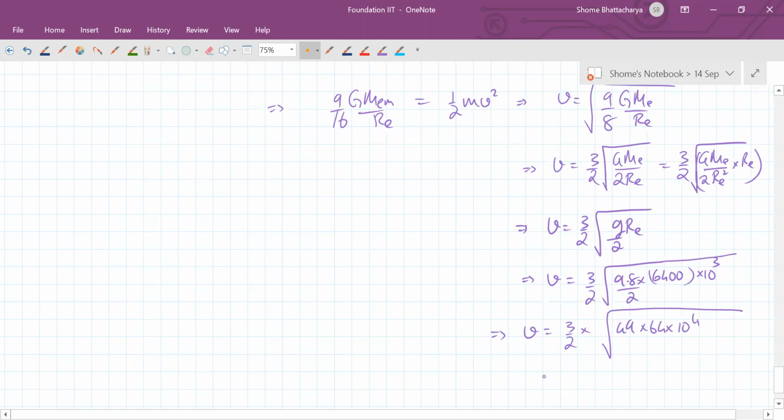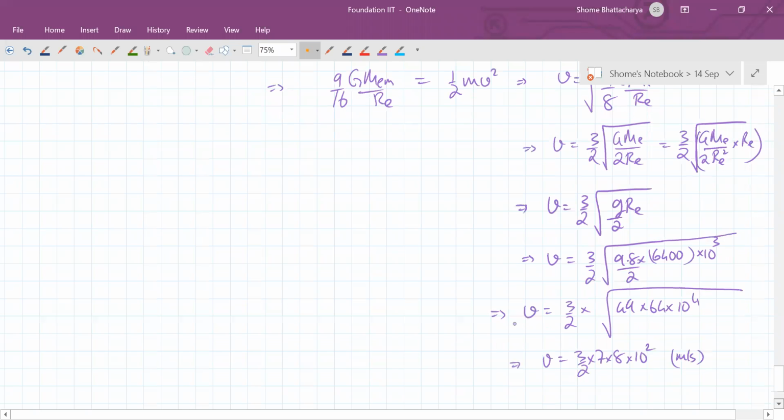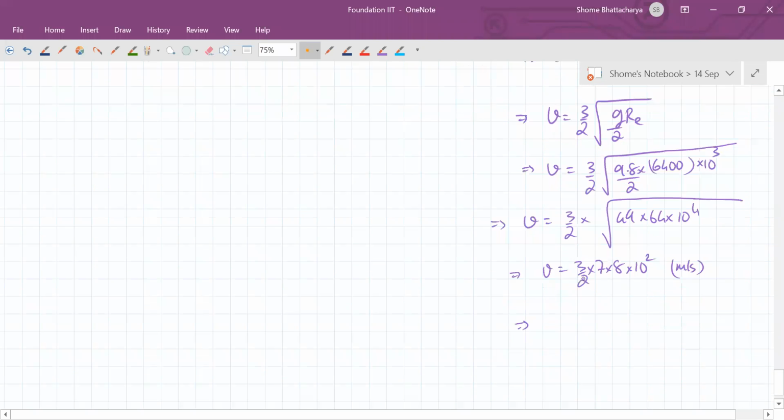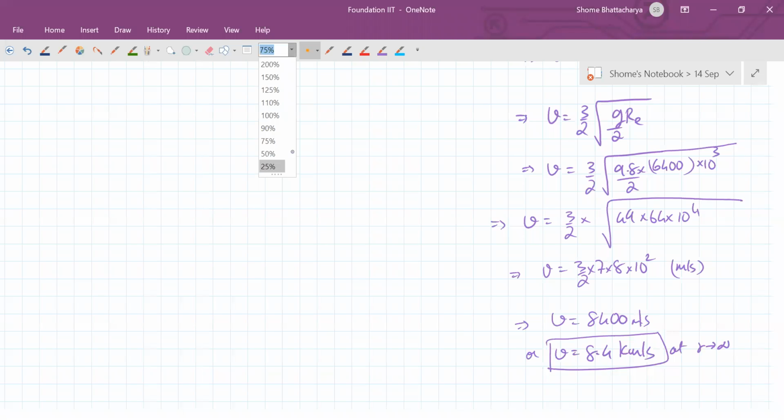So it will become this. So that's how much now, 8,400 meters per second, or 8.4 kilometers per second at r tending to infinity. So these are the kind of steps you have to do to work out this question fully.